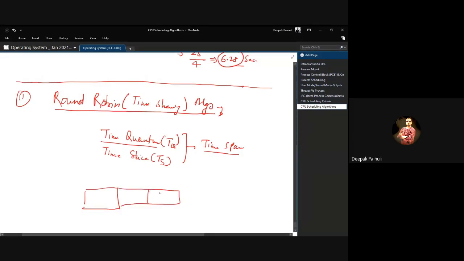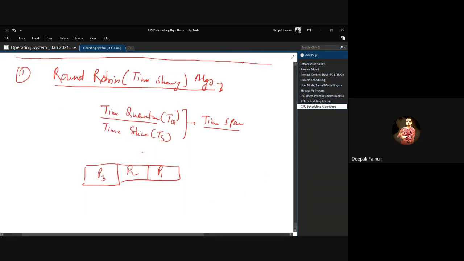if you have, let's say, P1, P2, P3 in the system, and you are using round robin with a time slice of 2 seconds, right? For 2 seconds it will give the CPU to P1.